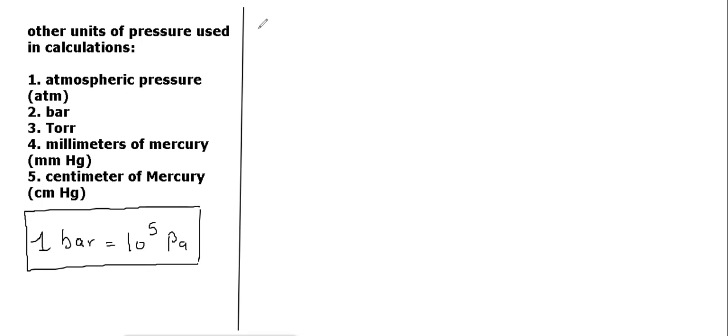So the relationship, we can say, is that one atm is equal to 1.013 into 10 raised to power 5 Pascal, right? 10 raised to power 5 Pascal is how much? That is 1 bar.